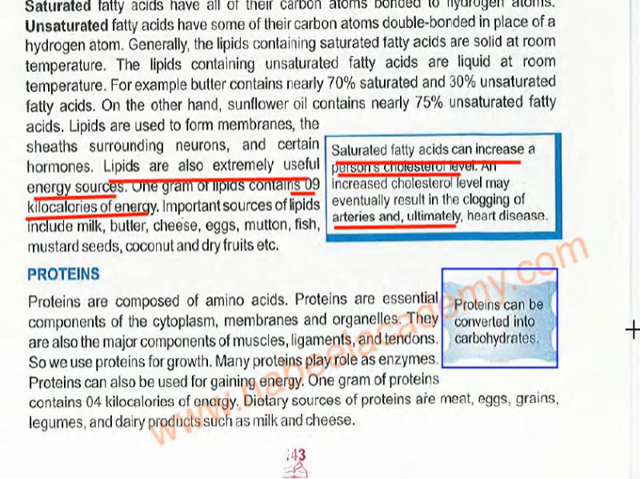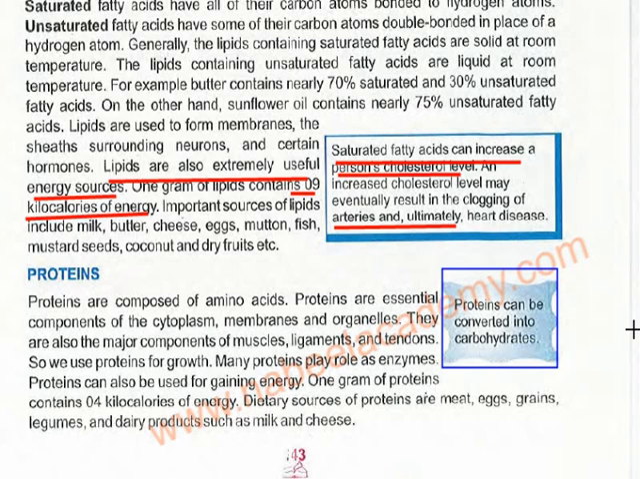Proteins can also be used for gaining energy. 1 gram of protein contains 4 kilocalories of energy. Dietary sources of proteins are meat, eggs, grain, legumes, and dairy products such as milk and cheese. All these things have carbohydrates also. Carbohydrates are also present in milk, and proteins are also present in milk. Same case is with cheese, and same case is with yogurt also. So these are the sources of protein, the function of protein, and the necessary information related to protein.